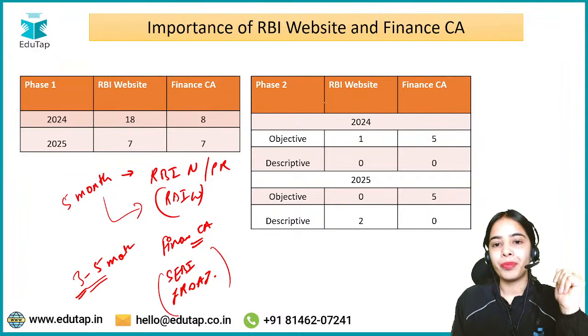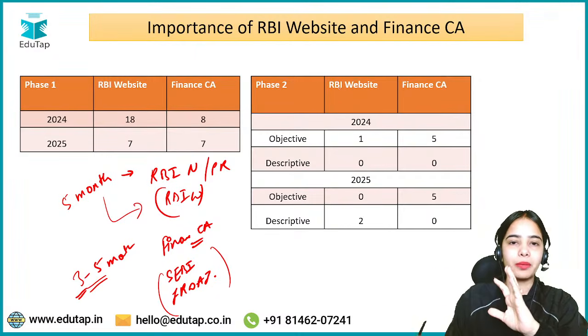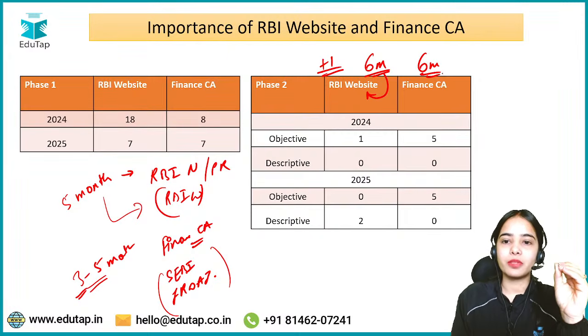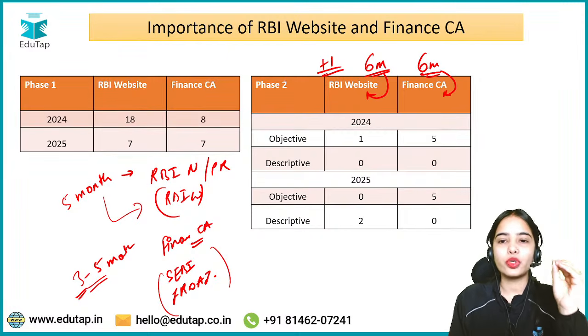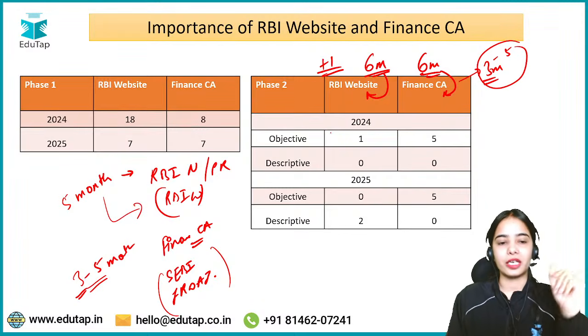and such. Okay, now between phase 1 and phase 2 there is usually a timeline of 1 month, so you will be able to prepare an additional 1 month. So in total you will have 6 months of preparation of the RBI website, and 6 months of the finance current affairs. Though in phase 2, usually 3 to 5 months of the finance current affairs is also fine. So that is the idea.